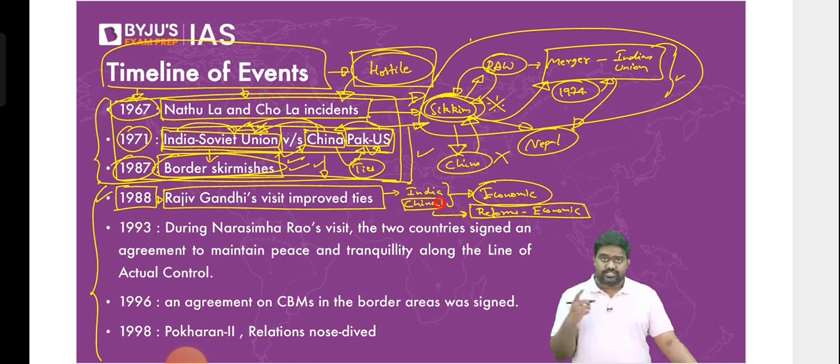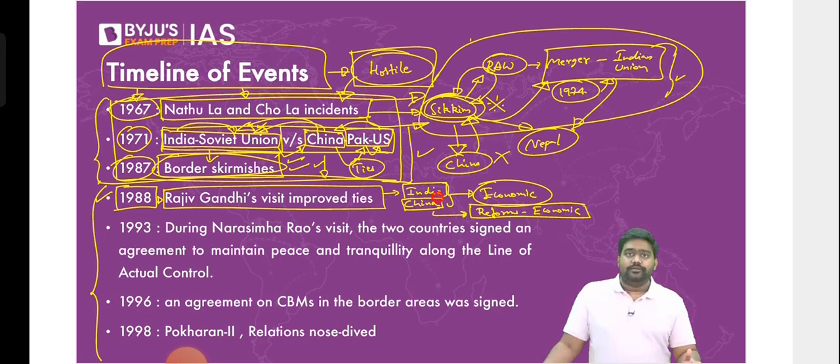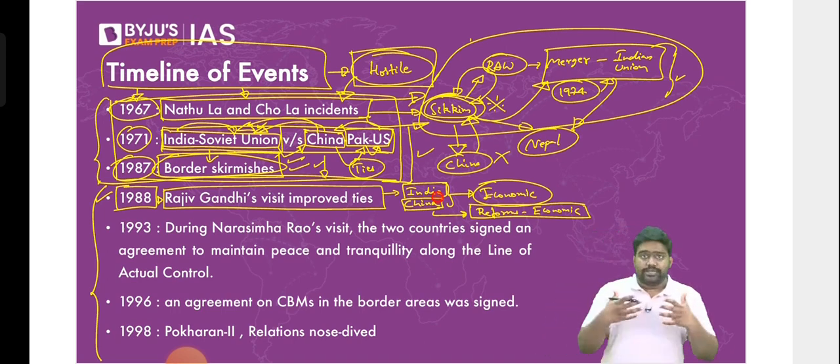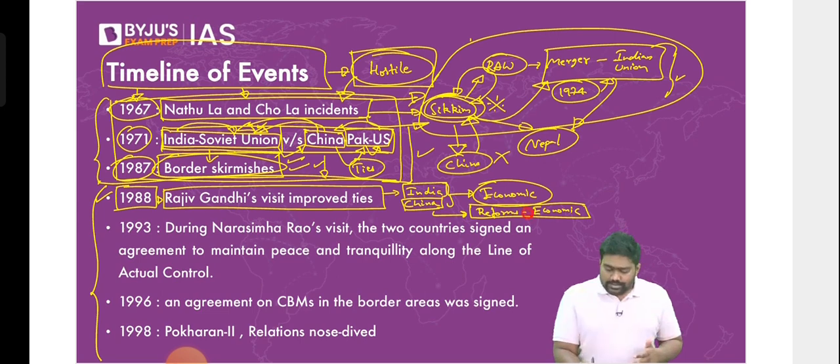A communist country, politically China is communist, right? It's an authoritarian communist country where there are no democratic rights. But the economic model of China is very different. It's a capitalist model. China is much more capitalist than even the US or Western countries. So from the 1970s, 1980s itself, China started reforming itself. It started reforming its society, its economy, opened up its economy, and now it was looking for partners.